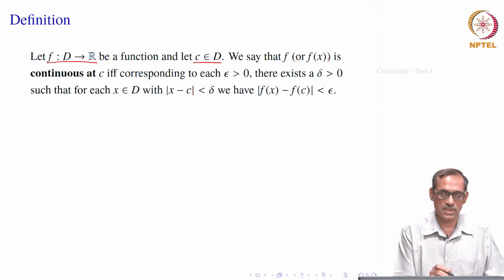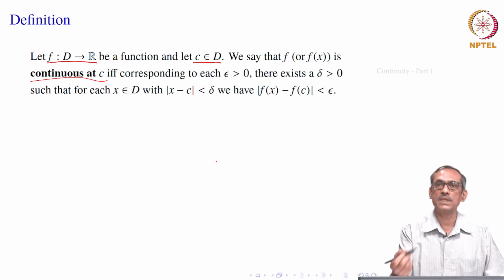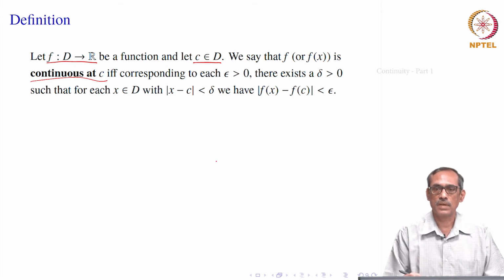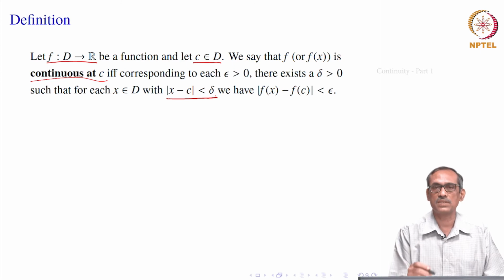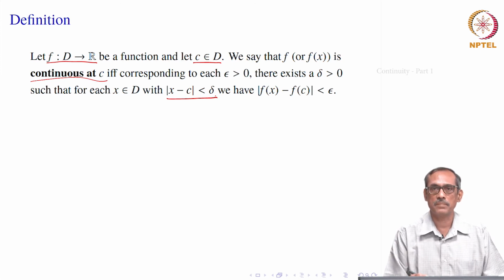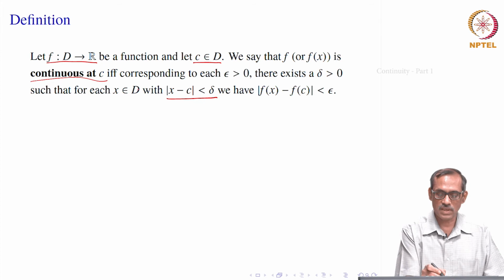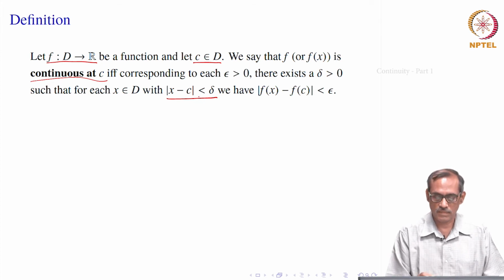So, we say that f x is continuous at C if, corresponding to each epsilon greater than 0, there exists a positive delta such that for all those x inside D for which the inequality mod x minus c less than delta is satisfied, that means for all x inside D intersection the delta neighborhood of C, for all those points we should have mod f x minus f c less than epsilon.